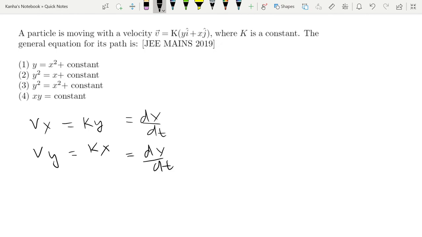Whenever you get any question, do not panic at all. If something is given as components, first split it open and then use basic equations that you already know. So there is no need to panic. Now, what you do is you need to find the relation between x and y. So how can I relate these two? What if I divide these two?